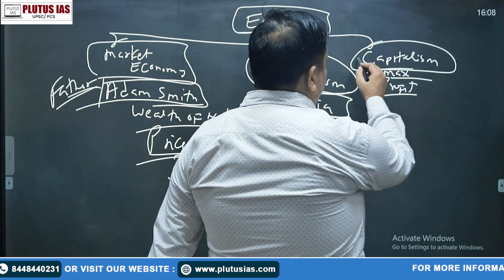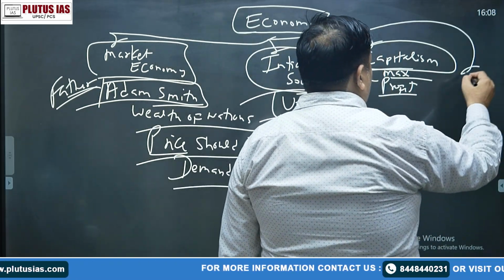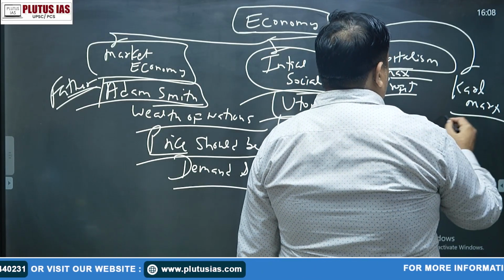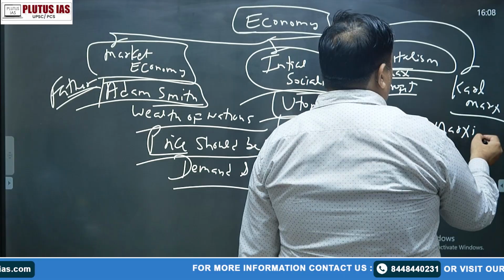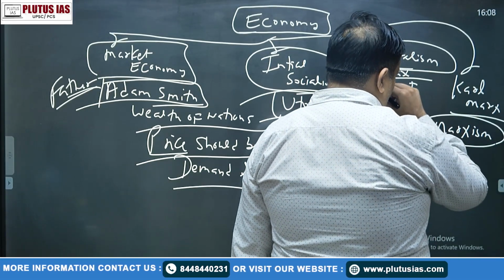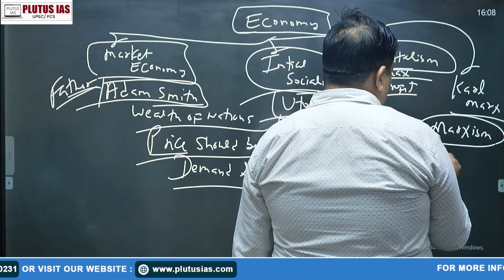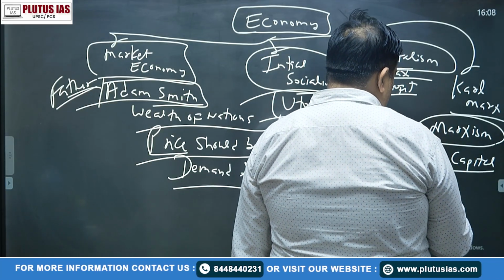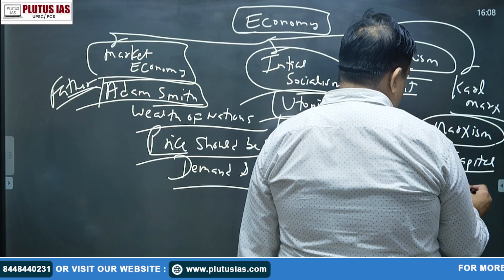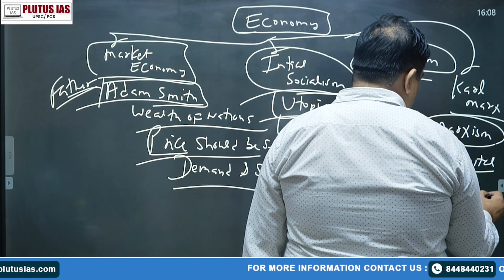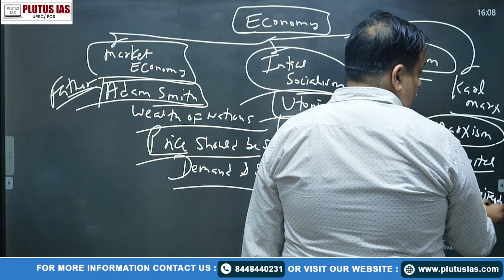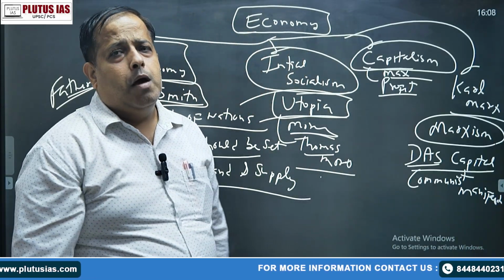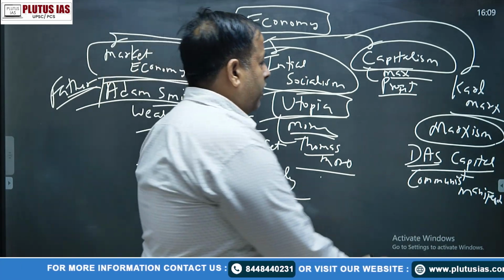Then after capitalism, there was a person named Karl Marx. He gave a new theory known as Marxism. Okay, you have to focus on that one. One very famous book was Das Capital, and the second book is the Communist Manifesto. These books are related with Marxism. Marxism is talking about class conflict.